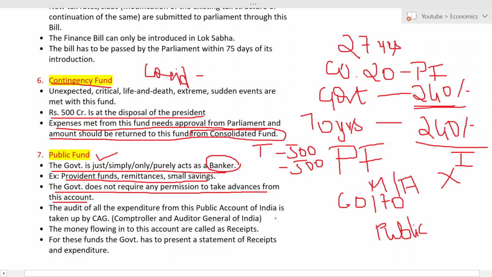Usually the audit of all the expenditure from this public account of India is taken up by the CAG, that is the Comptroller and Auditor General of India. So there they should ask. And the money flowing into this account is called receipt, not revenue. What is revenue?